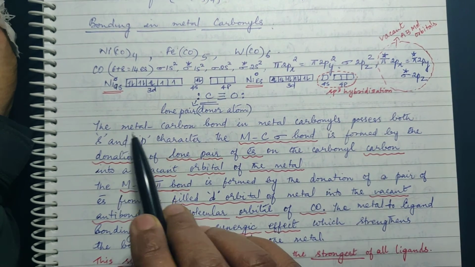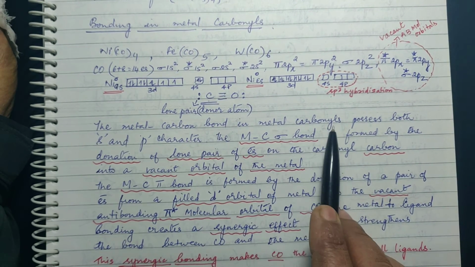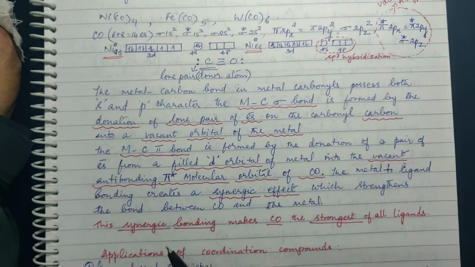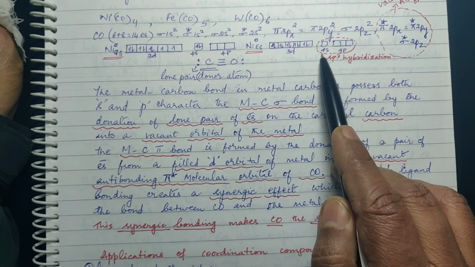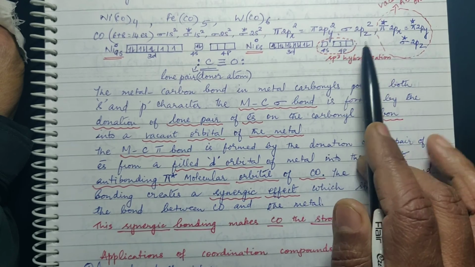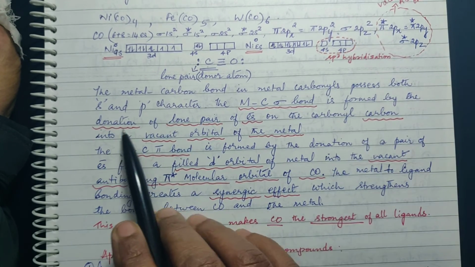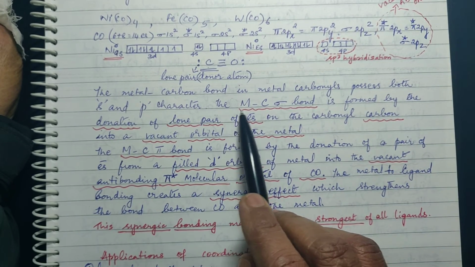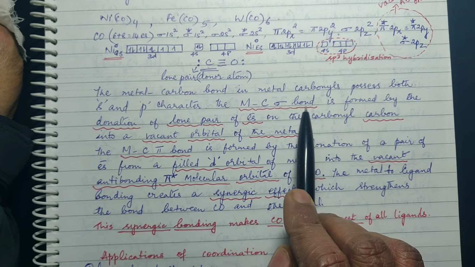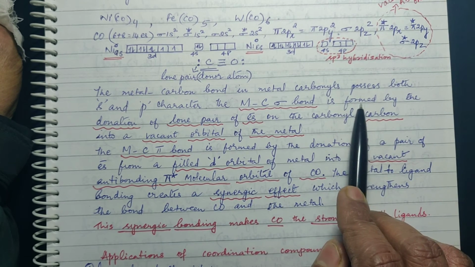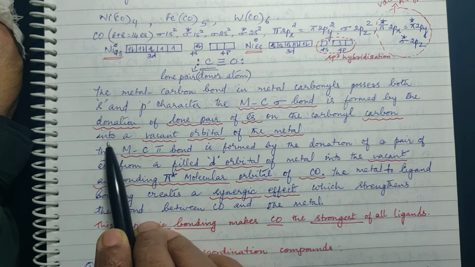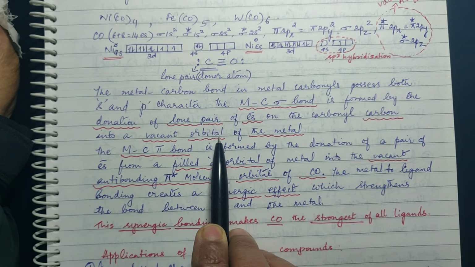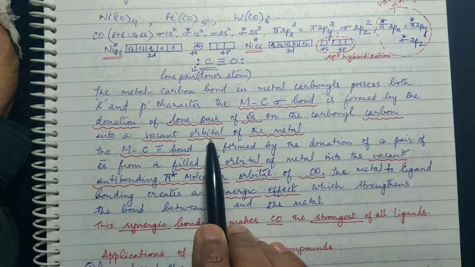Okay. So the metal carbon bond in metal carbonyls, they possess both S and P character. Why? Because 4S and 4P, they are shuffling, is it not? Now this MC sigma bond, it is formed by the donation of lone pair of electrons on the carbonyl carbon into a vacant orbital of the metal. Which is the vacant orbital here?